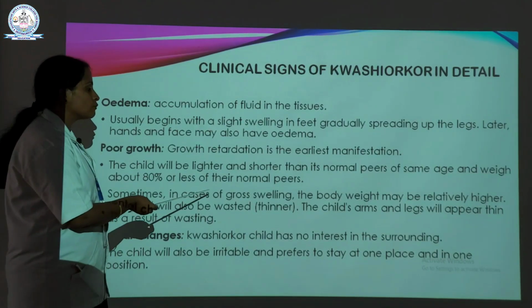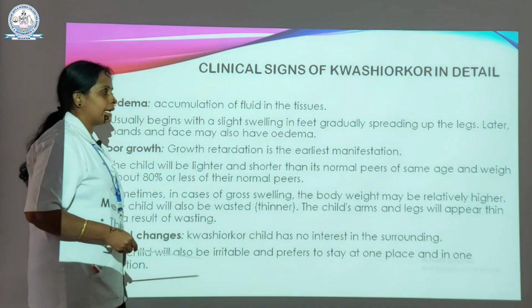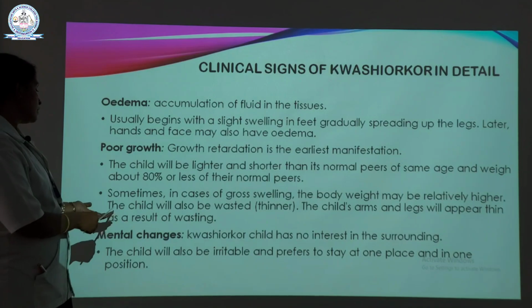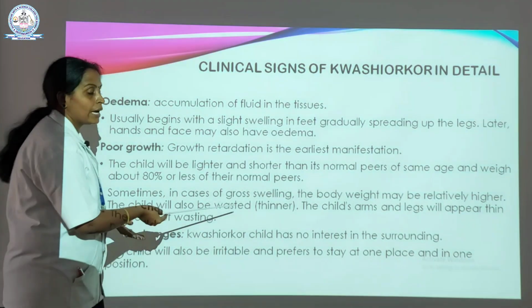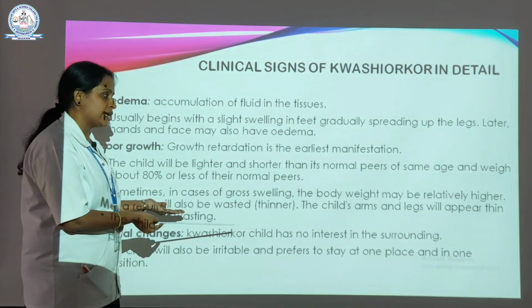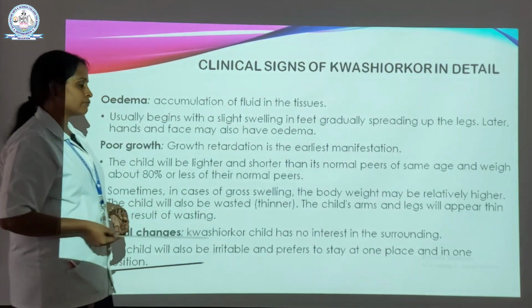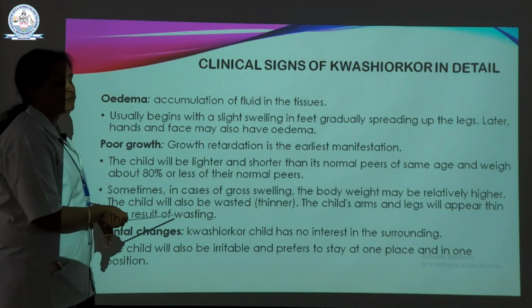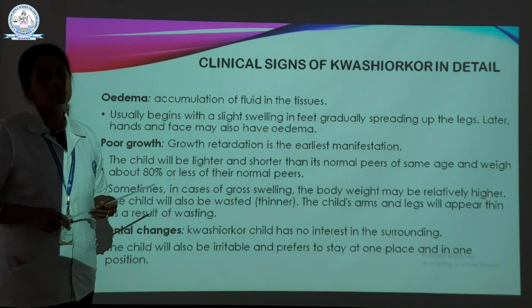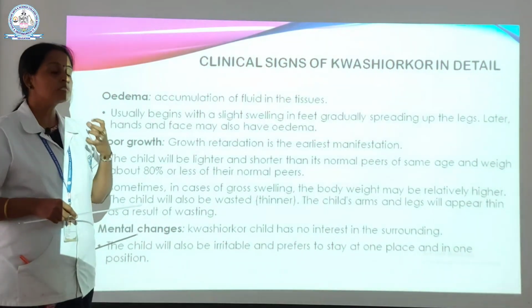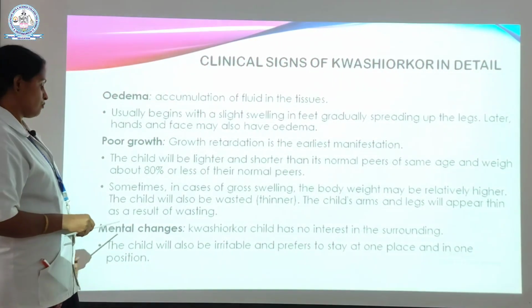And sometimes in cases of gross swelling, the body weight may be relatively higher. The child will also be wasted. Wasted means very thin in nature. The child's arms and legs will appear thin as a result of wasting. So wasting, in the sense of a thin skin structure, is called wasting.